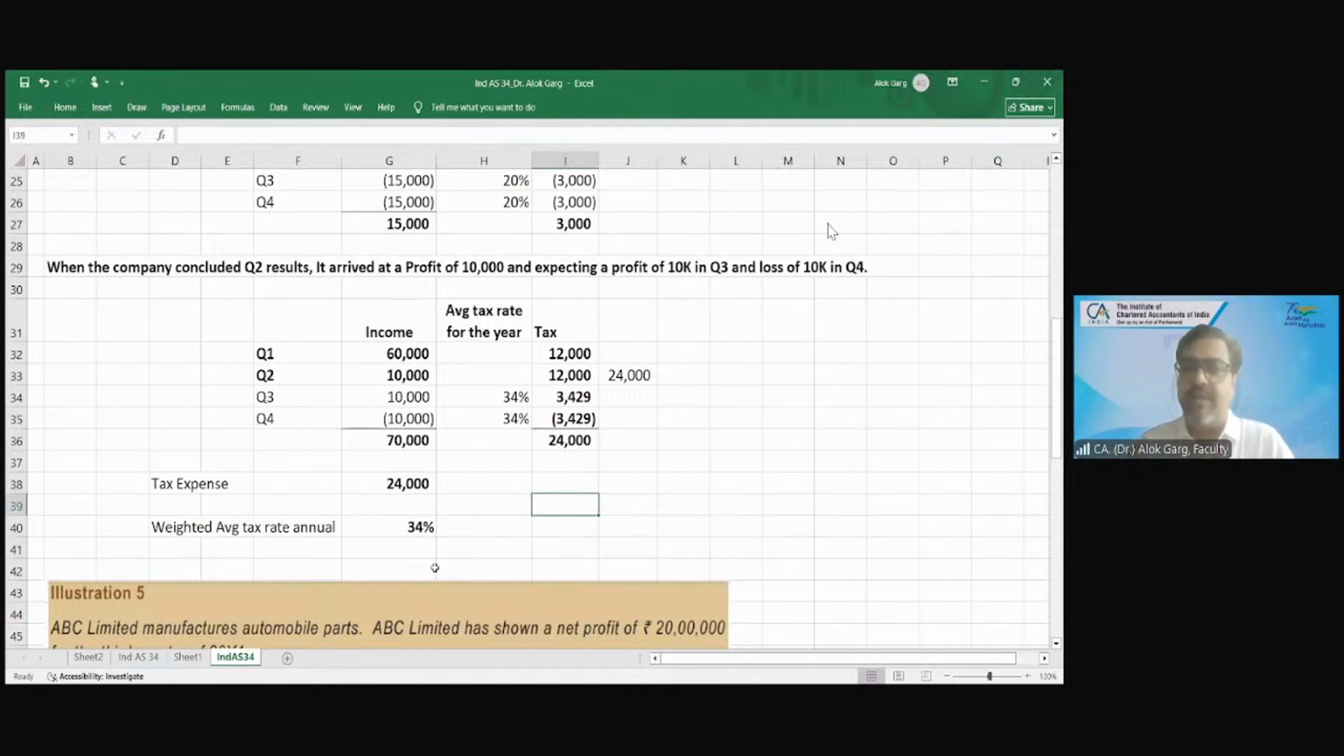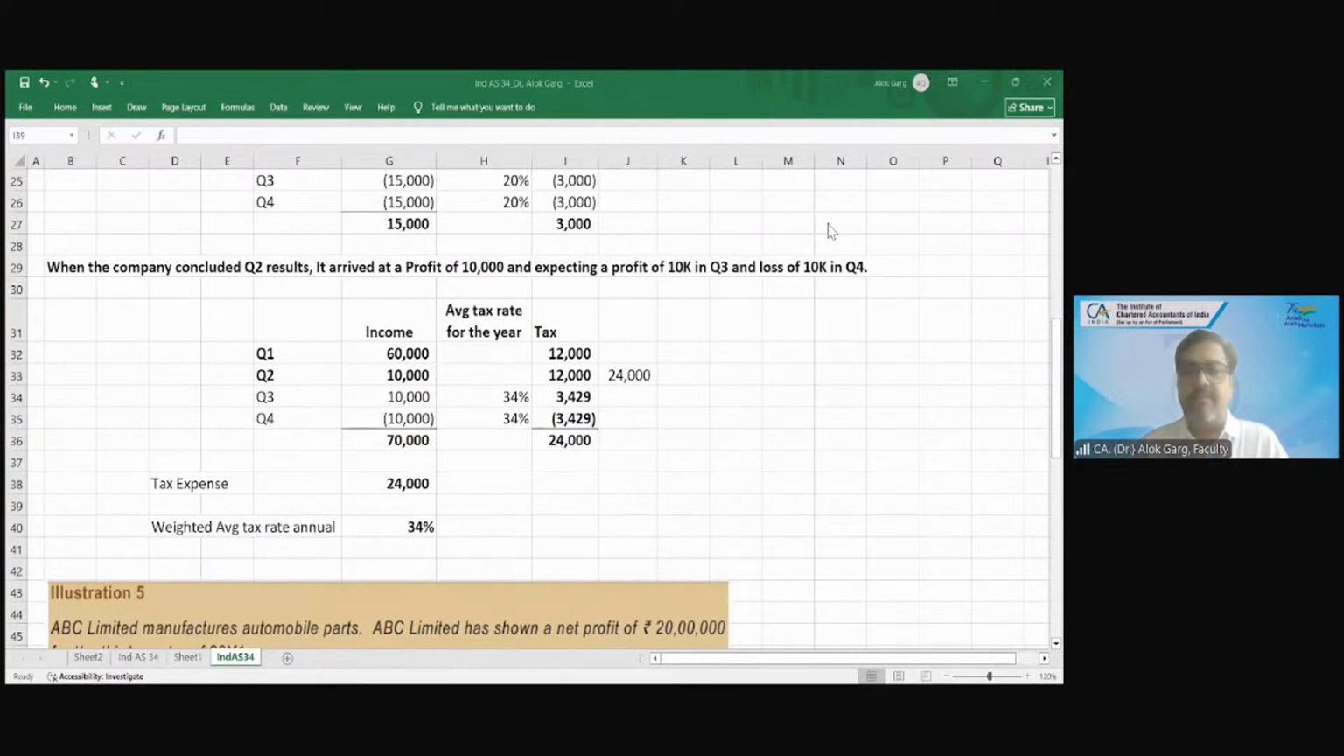Is that clear to everyone? Friends, is it clear or not clear? Please confirm if it is clear. सबको समझ में आ गया है? कोई डाउट, कोई परेशानी, कोई चैलेंज? Any question on this Ind AS 34? Let me know if you have any question on Ind AS 34.